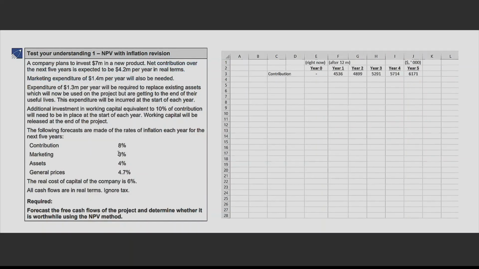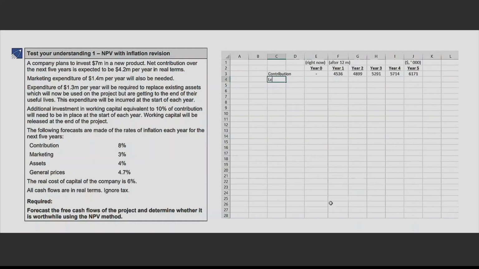When are you going to make that? Let's assume this is the normal expenditure. You are not going to make a marketing expenditure before the production is ready. That means you will not incur this expenditure right now. You will incur this expenditure after 12 months. That means point 1 or year 1, year 2, year 3.